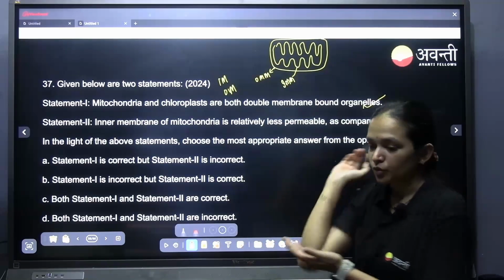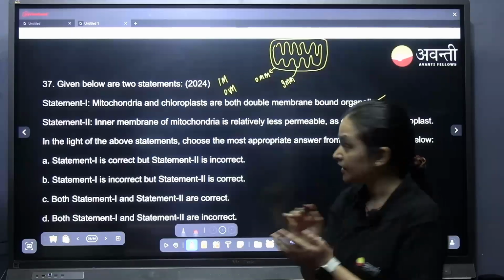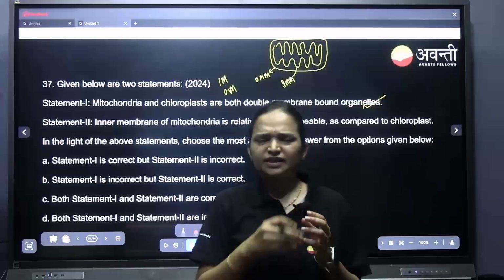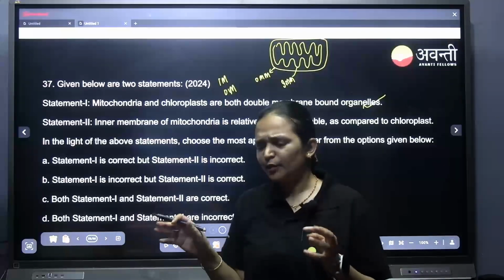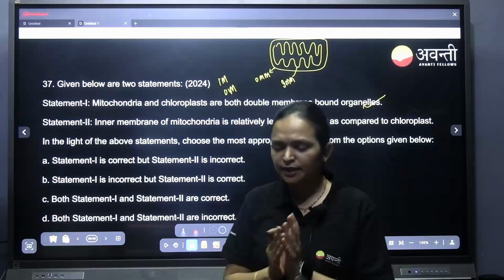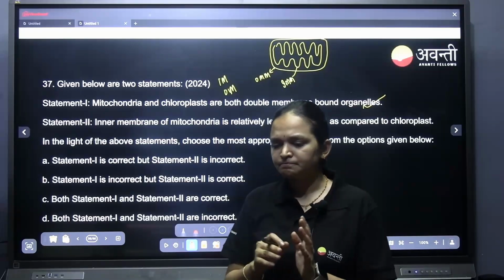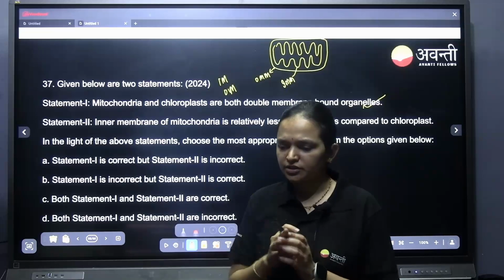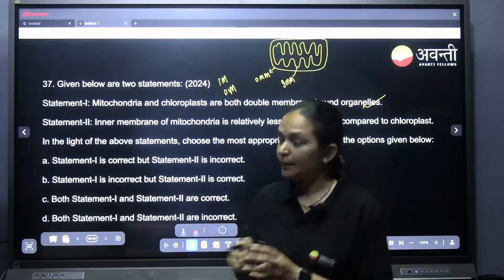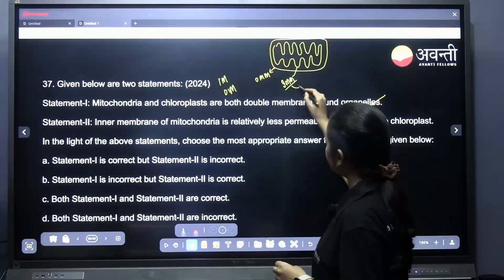The outer mitochondrial membrane is more permeable. It allows almost anything inside. I mean, not anything, but it is not that selectively permeable. It is permeable to many things, maybe molecules or ions. But the inner mitochondrial membrane is selectively permeable.